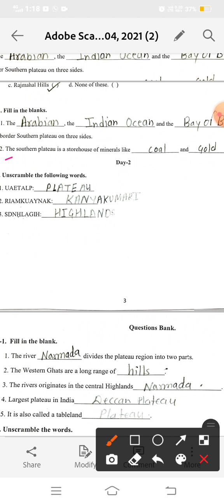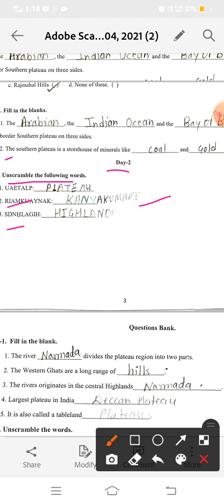Now the day 2, unscramble the following words. So the first unscrambled letters will make plateau. Plateau. Now the second unscrambled letters will make Kanyakumari. And the third will make highlands. Highlands.